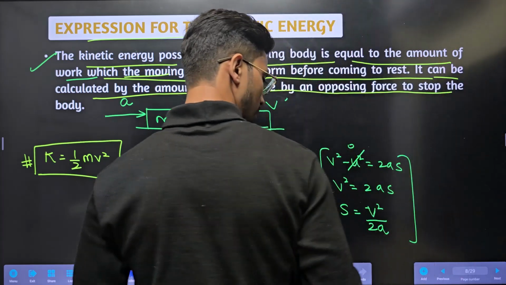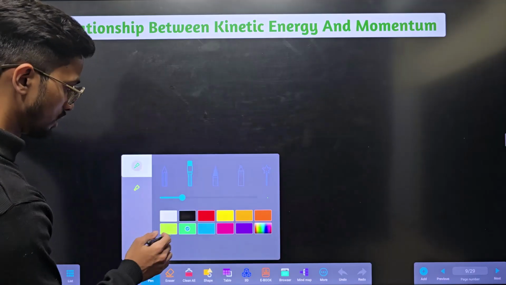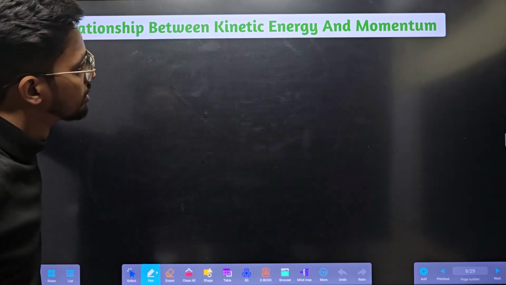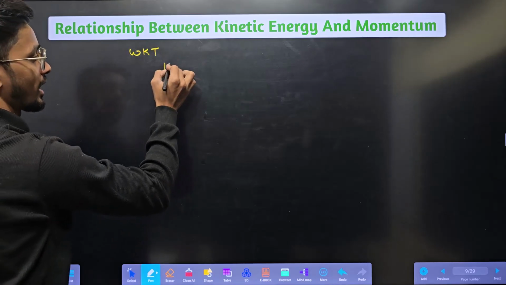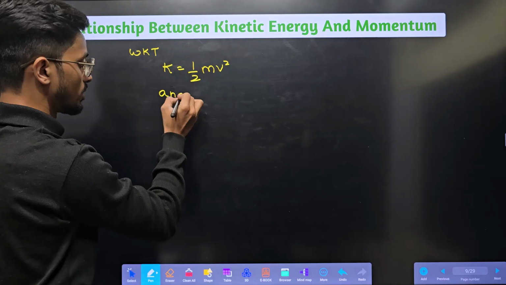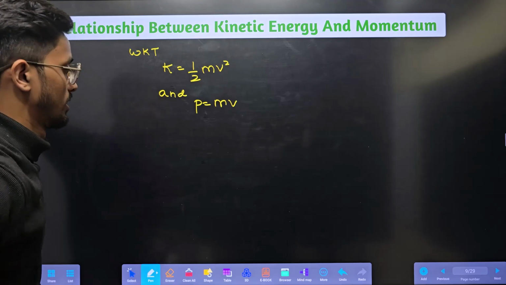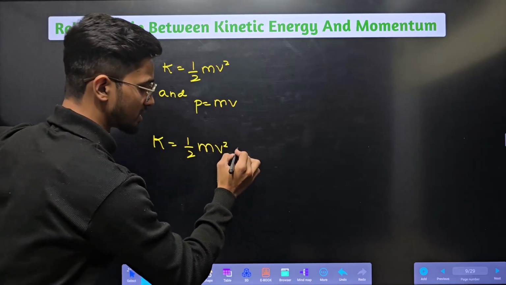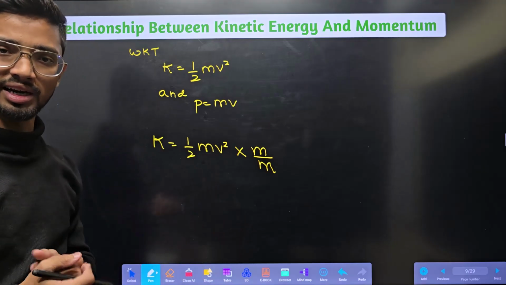Okay, done. Next, relationship between kinetic energy and momentum. Momentum you might have learned before. What is momentum? The motion contained in a body. So there are two formulas. Let us consider. We know that kinetic energy is equal to half mv square, and momentum is nothing but m into v. So kinetic energy is equal to half mv square. What happens if I multiply by m and divide by m? No problem, right? Because ultimately it will get cancelled.